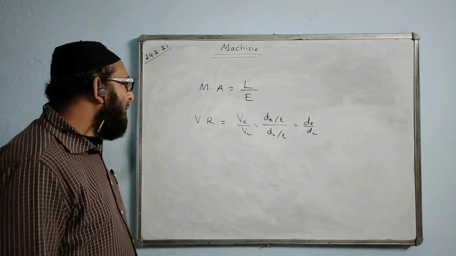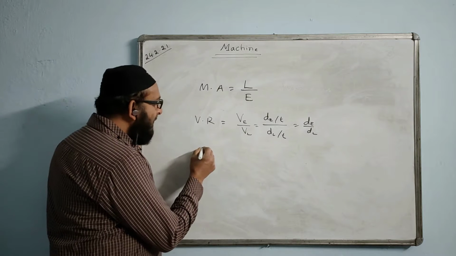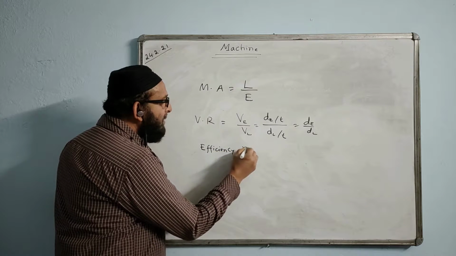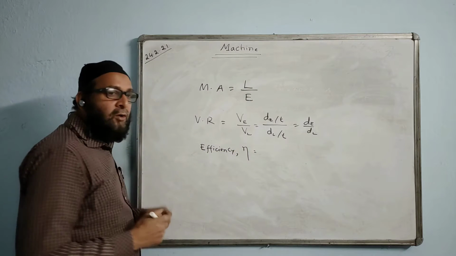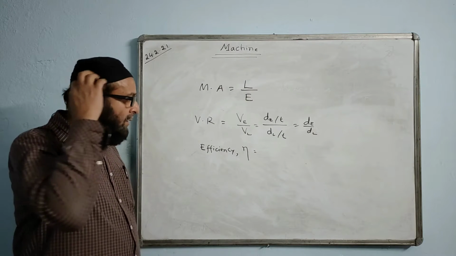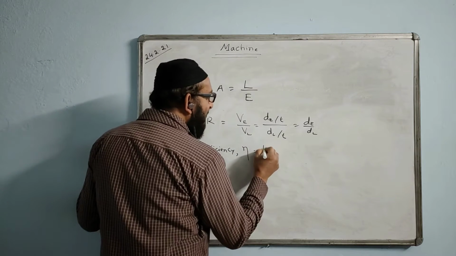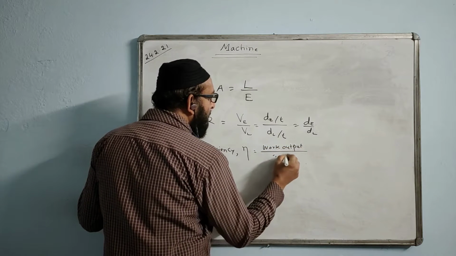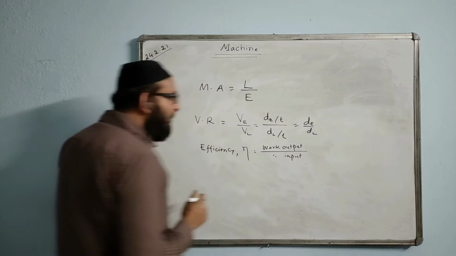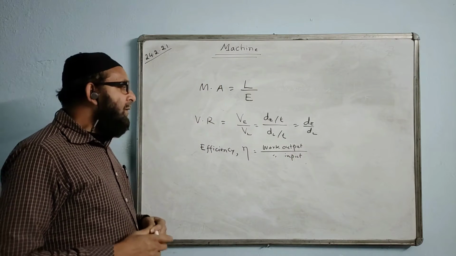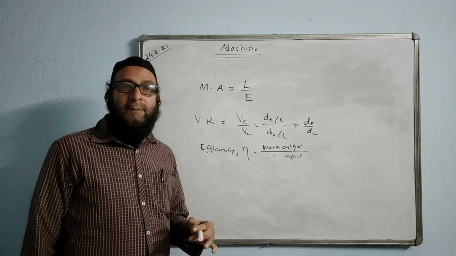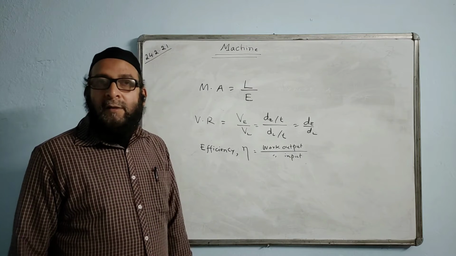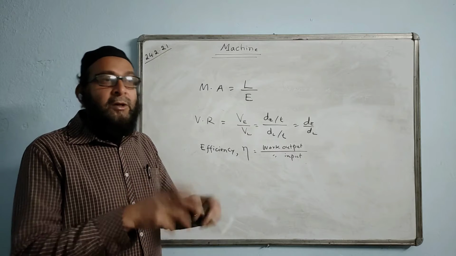Now, next one is efficiency. Efficiency is denoted by the symbol eta. This symbol is read as eta. The efficiency of a machine formula is work output by the work input. Efficiency tells you how much will be the work done by the machine out of the work done on the machine. That means first we have to work on the machine, then only the machine will work.